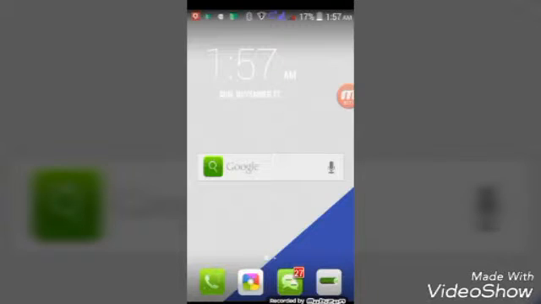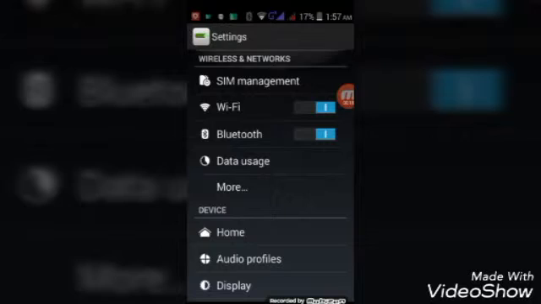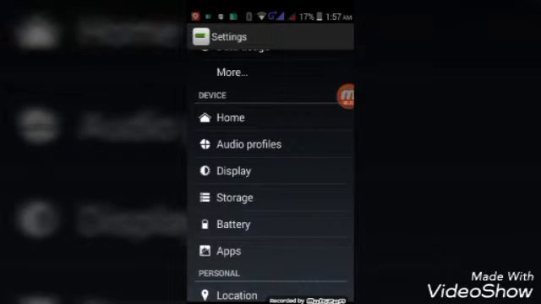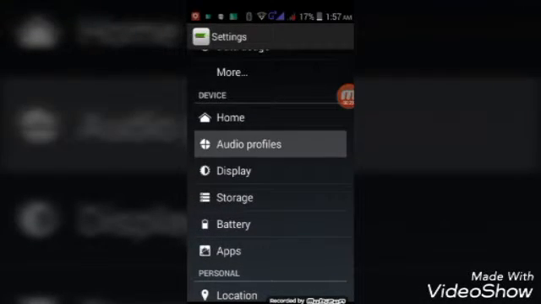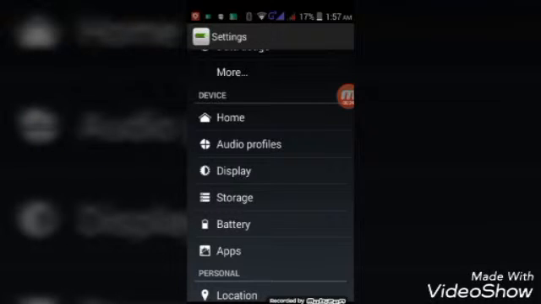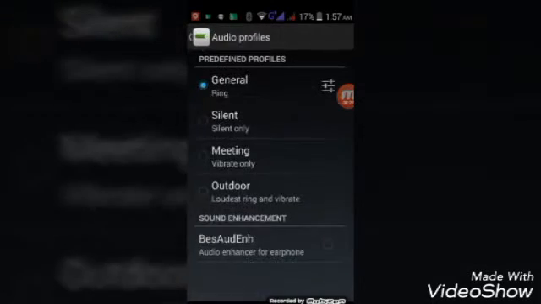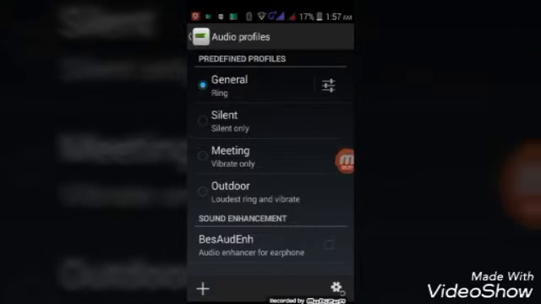on an Android KitKat device. So let's get started. First go to the settings. As you can see while in the settings, click on the audio profiles or sound and notifications on Lollipop. As you can see, there will be a settings shape like an icon, so press on it